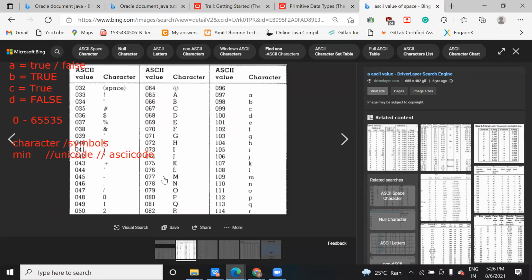So have a look at this ASCII table once while preparing. I know we can't remember it all, but at least remember some values, for example space, dollar, operators, and the numbers 0 to 9, which are 48 to 57.